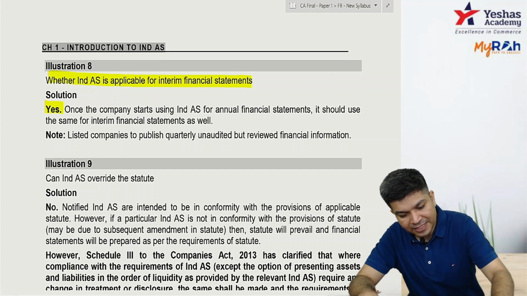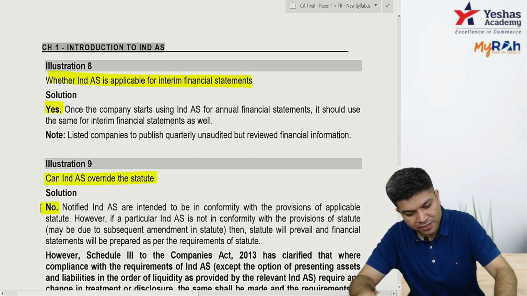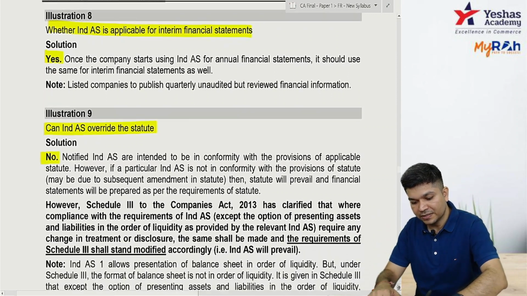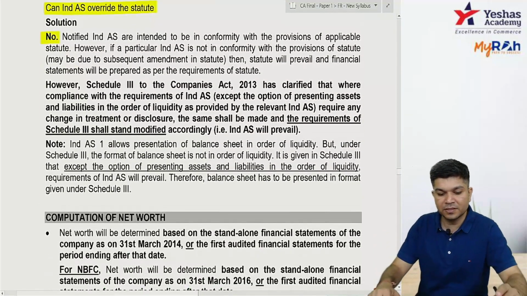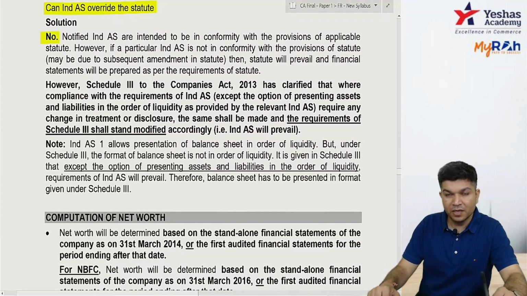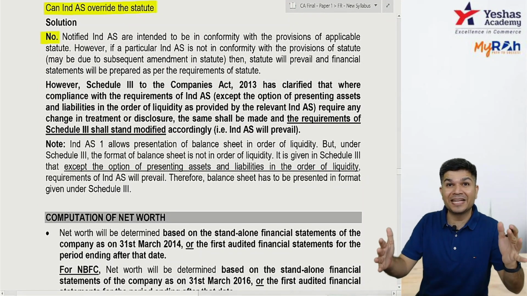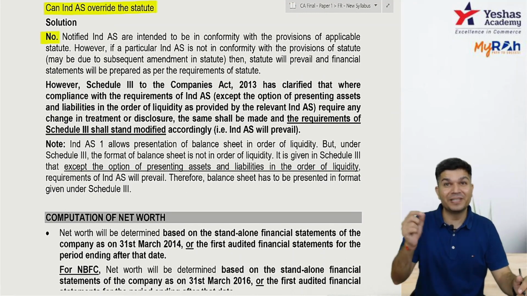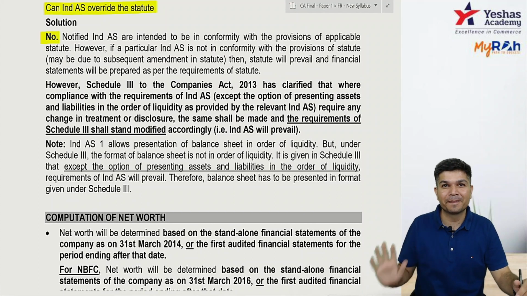Okay, can IND AS override the statute? Answer is no. If there's a conflict between IND AS and statute, statute prevails. I repeat, if there's a conflict between IND AS and statute, statute prevails. Are you clear?